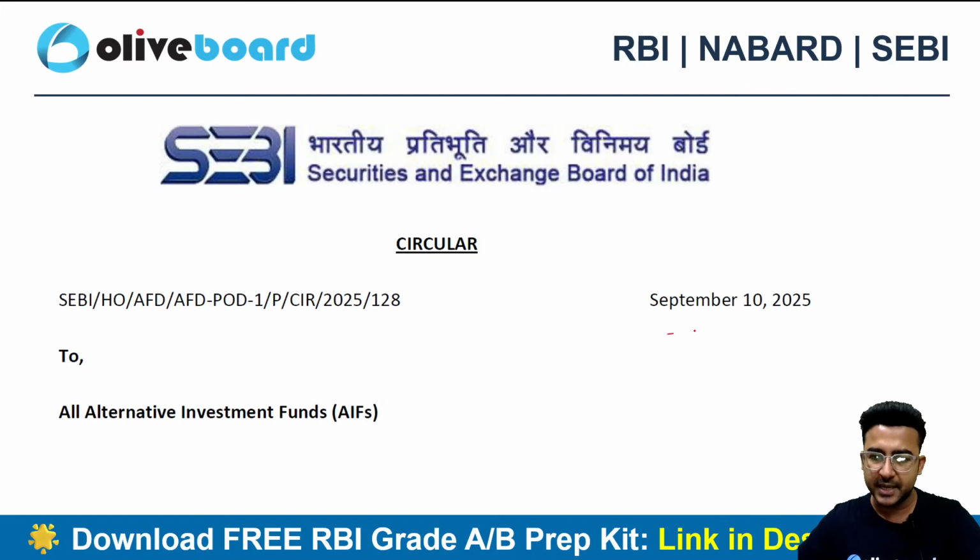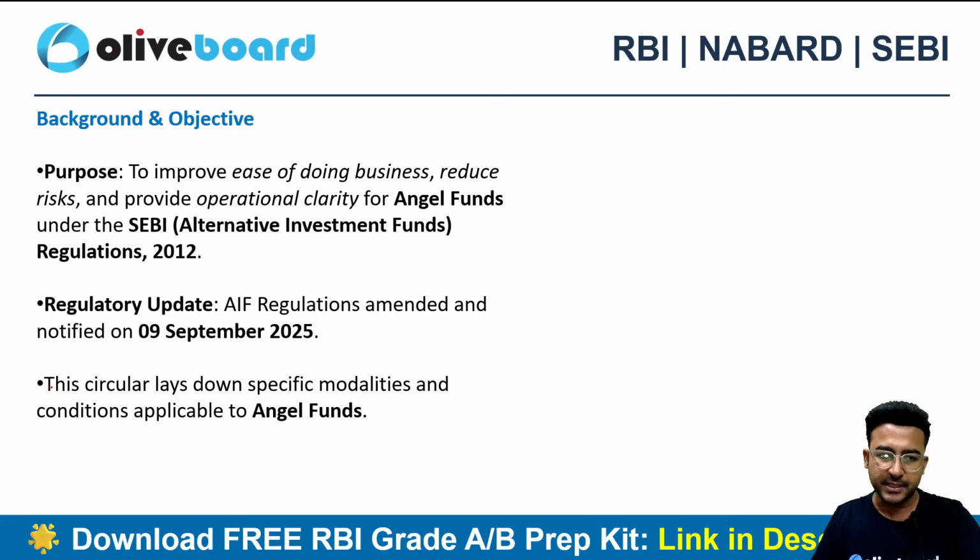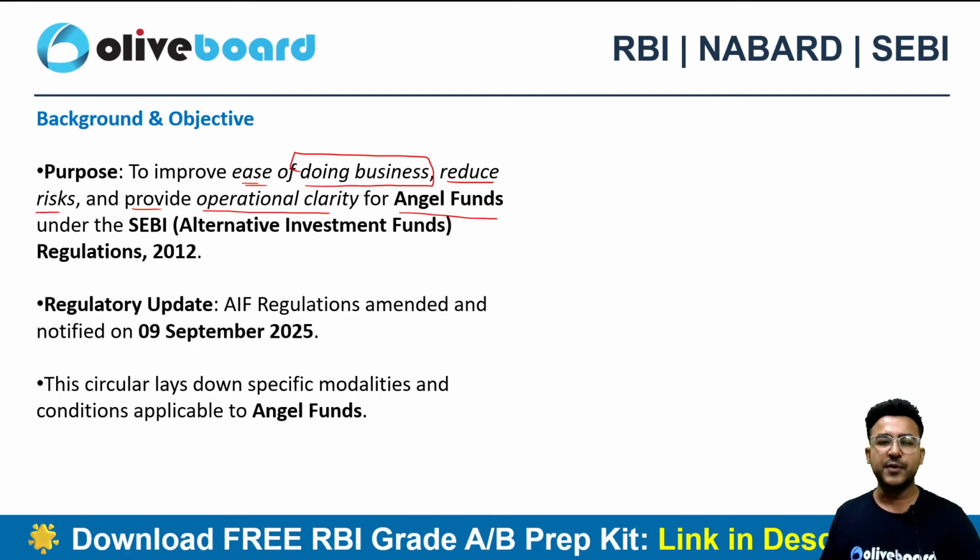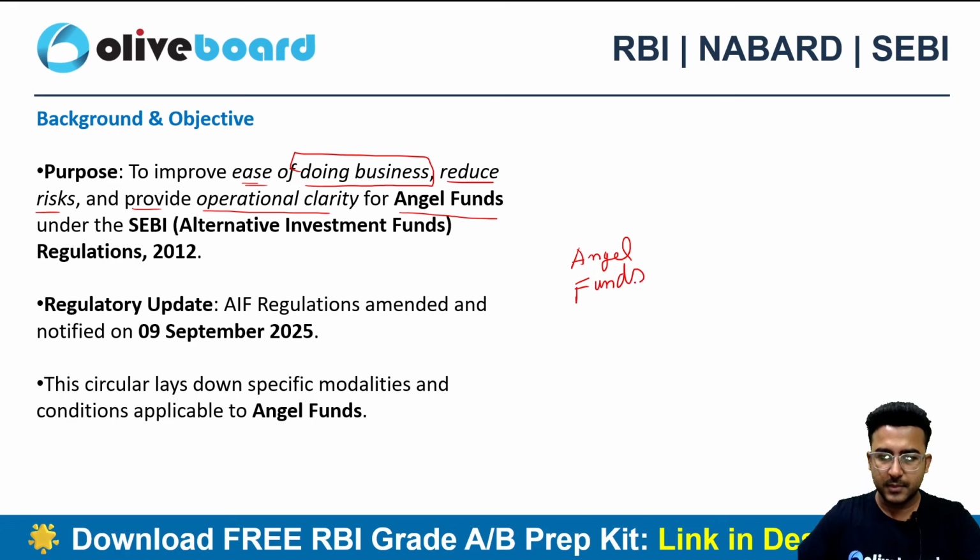Recently SEBI has released this circular on the website, and it is applicable to all the alternate investment funds, right? Let's have a quick look at the background and the objective. What is the purpose? Basically to improve the ease of doing business, reduce risk, and provide operational clarity for the angel funds under the SEBI AIF regulation. So we all know that we have the SEBI AIF regulation, so we need to give operational clarity to the angel funds under the SEBI AIF rules.